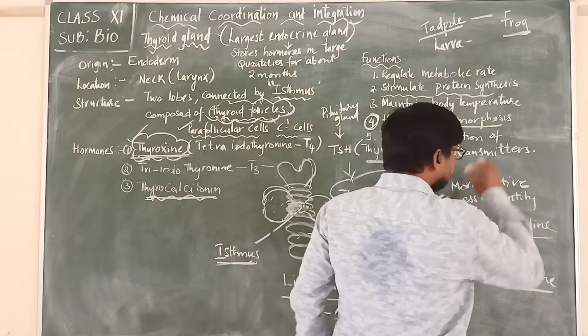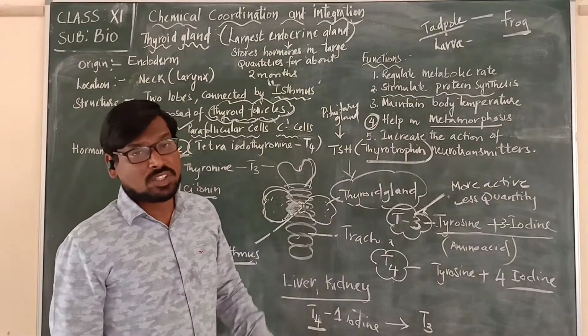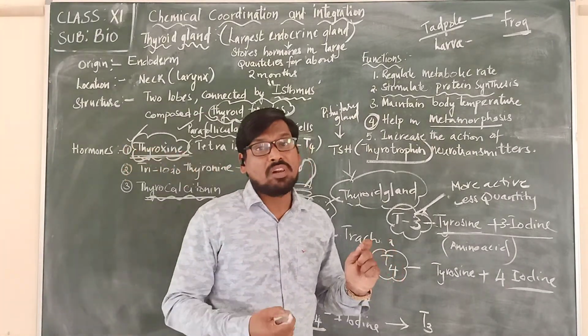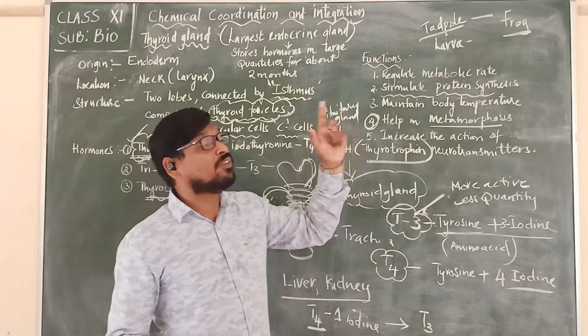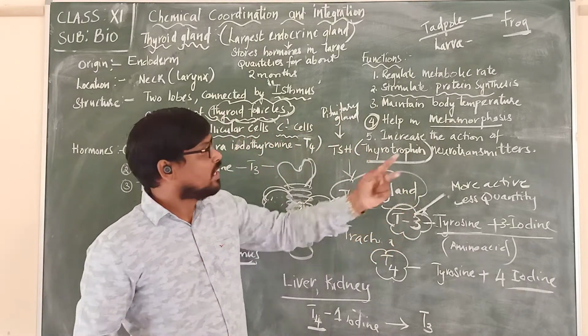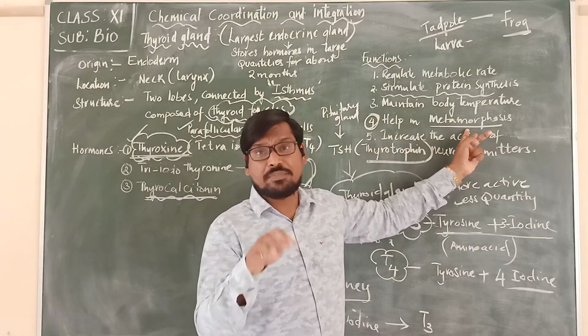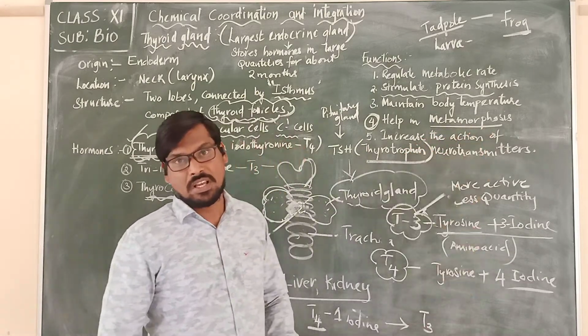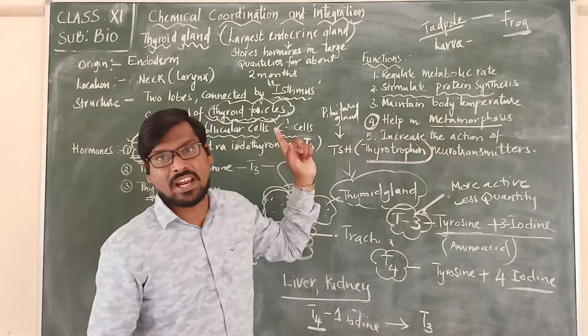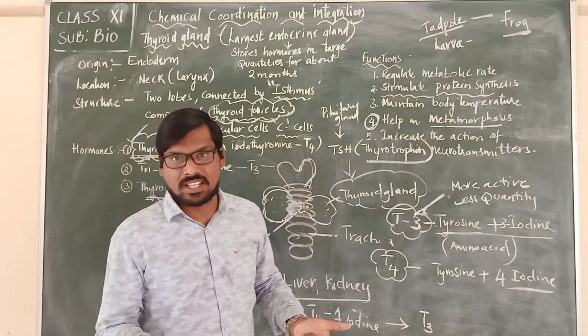If we remove the thyroid gland from the tadpole, it cannot develop into a frog. That development of a frog from the tadpole in its life cycle is metamorphosis. So for metamorphosis, what is important is the thyroid gland, which means thyroxine.